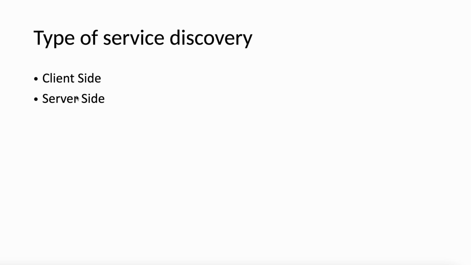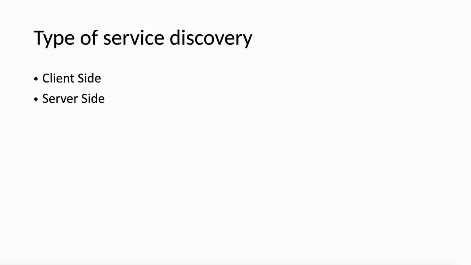Server side means we make the call to the API gateway. The API gateway would have access to all 10 instances. So the API gateway is the server side discovery. We have a load balancer implemented there, or we have an API gateway that will have the load balancing technique. This is how the service discovery would be done at the server side.